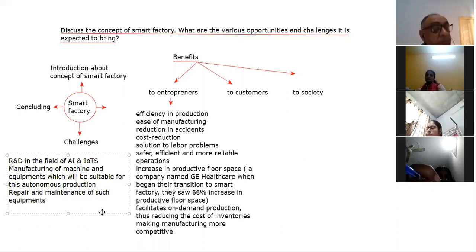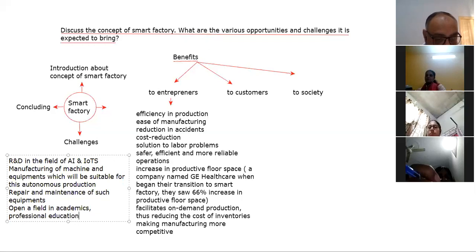Right? And the next thing is that it will open a new field in the academics, professional education and research, right? Professional education and research, right?